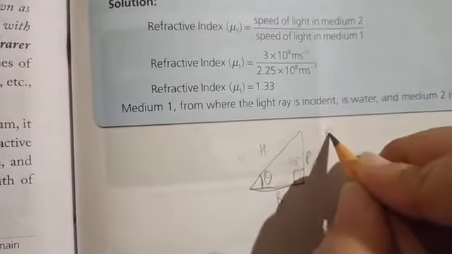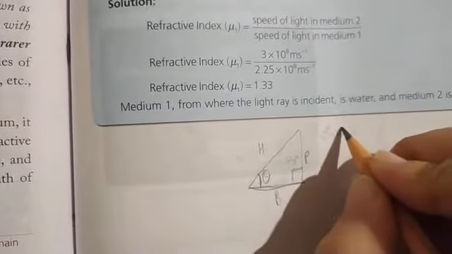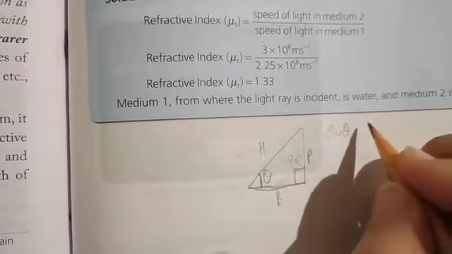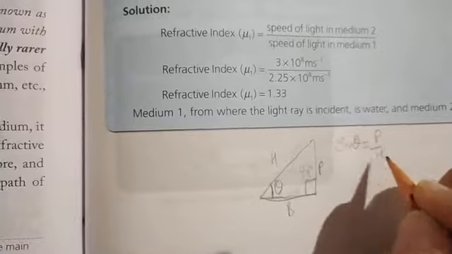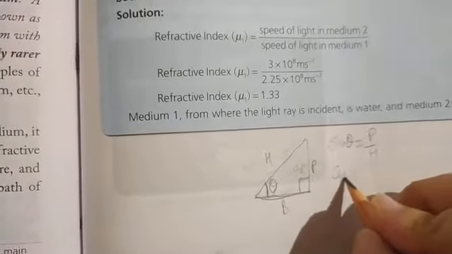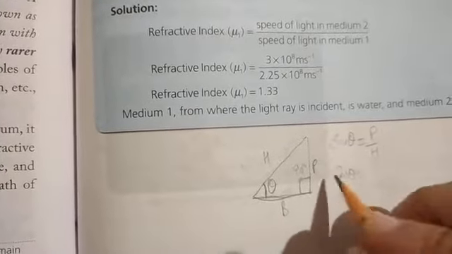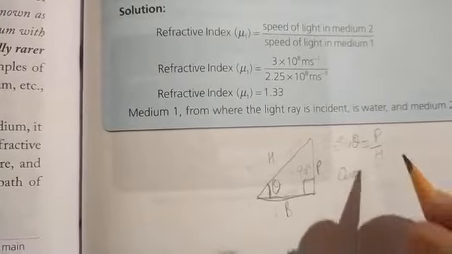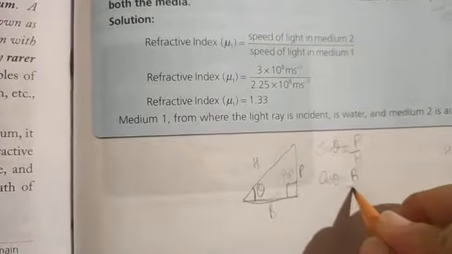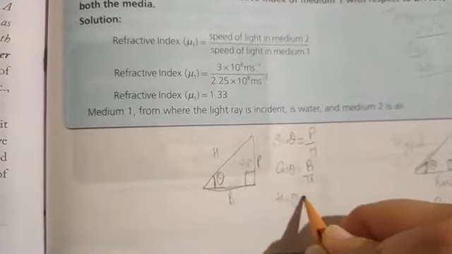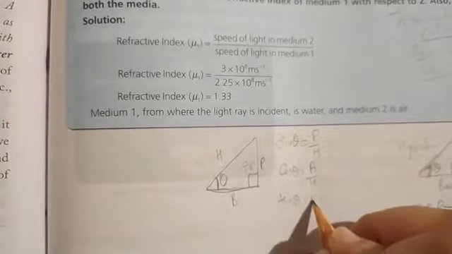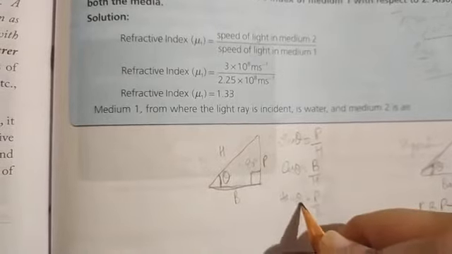The sine of this angle theta will be equal to perpendicular over hypotenuse. The cosine will be equal to base over hypotenuse, and the tangent of this angle will be equal to perpendicular over base.